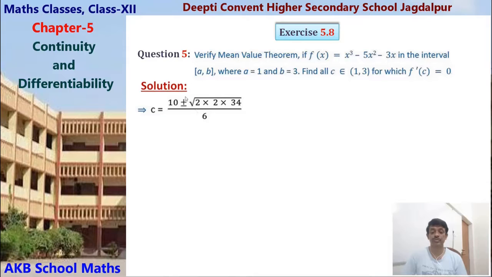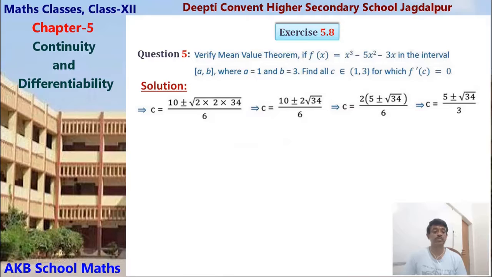So from here 2 is taken out of the square root. So 10 plus minus 2 root 34 by 6. 2 taken common out and then 2 can be cancelled out. So 5 plus minus root 34 by 2 by 6 means 3. So 5 plus minus root 34 by 3. That is c equals 5 plus root 34 by 3.